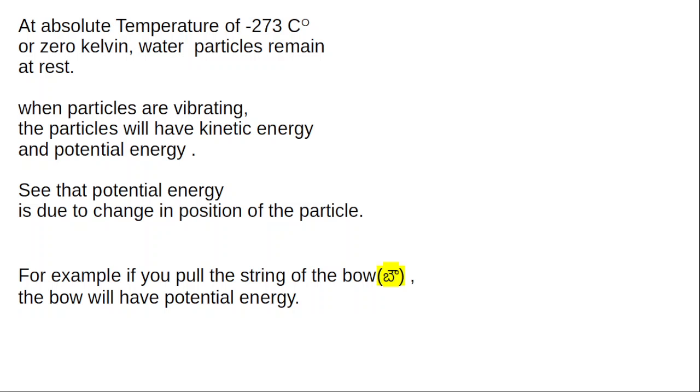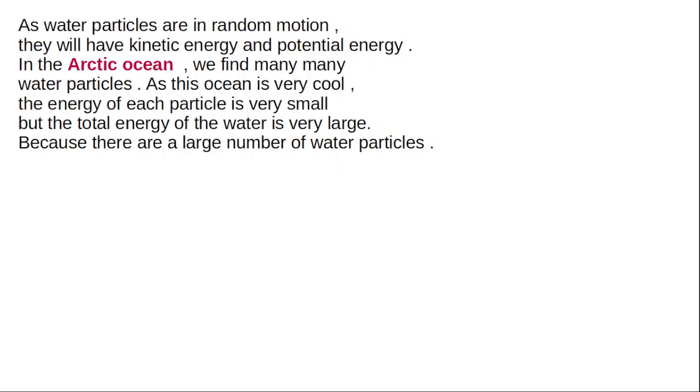Therefore, when the particles are in motion, the particles will have kinetic energy and potential energy. The sum of kinetic energy and potential energy is called total energy of the particle. To understand potential energy, you can consider a bow. When you extend the string of the bow, the bow will have sufficient energy to fire the arrow. The reason is, when you extend the bow string, you are changing the configuration of the bow. Therefore, the bow with a change in configuration acquires energy called potential energy. Okay, let us go to another slide.